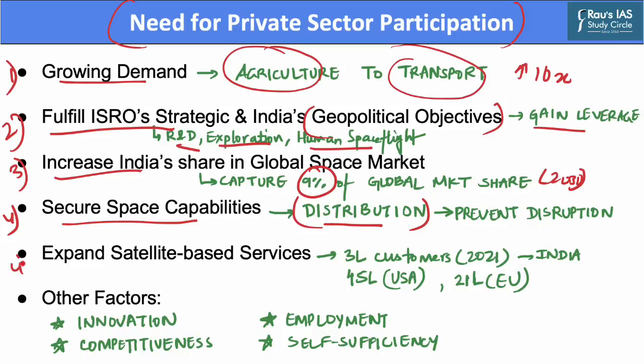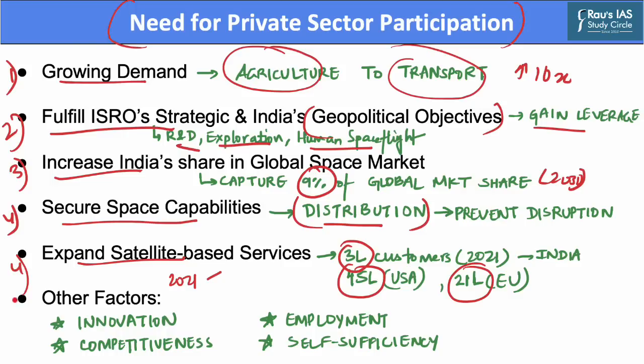The fifth reason is to expand the satellite-based services. As of August 2021, India has only 3 lakh customers, whereas there are 45 lakh customers in the US and 20 lakh customers in the European Union. Private sector can facilitate the development of a cost-effective product or a service, thus will create a large base for new consumers.